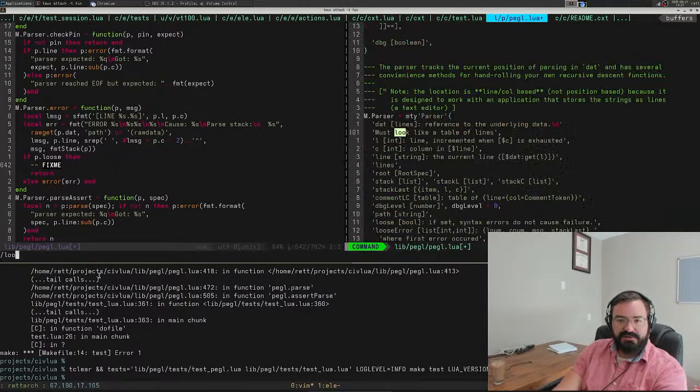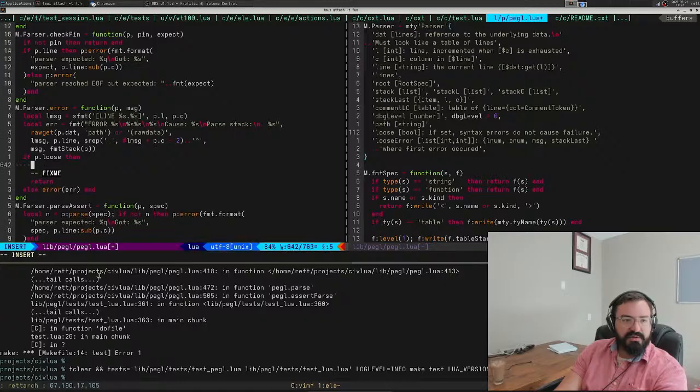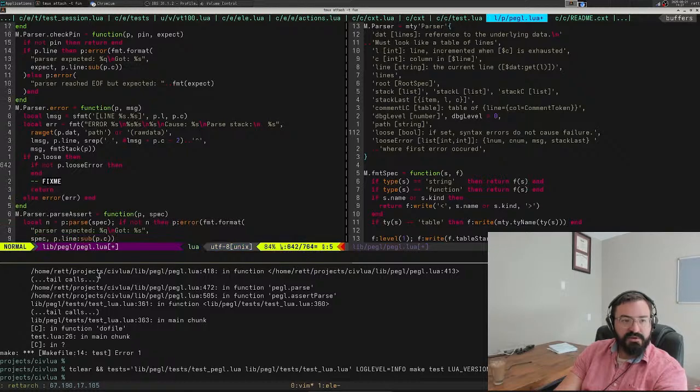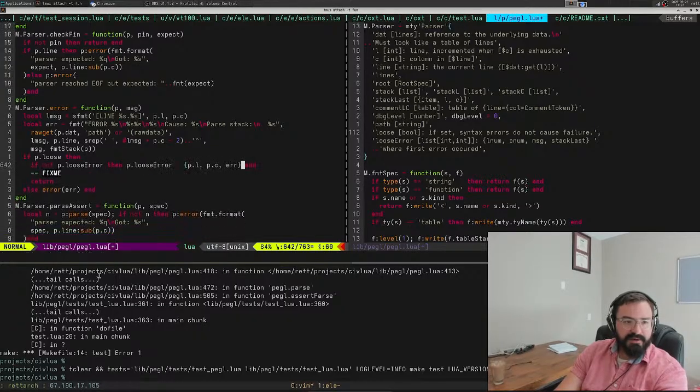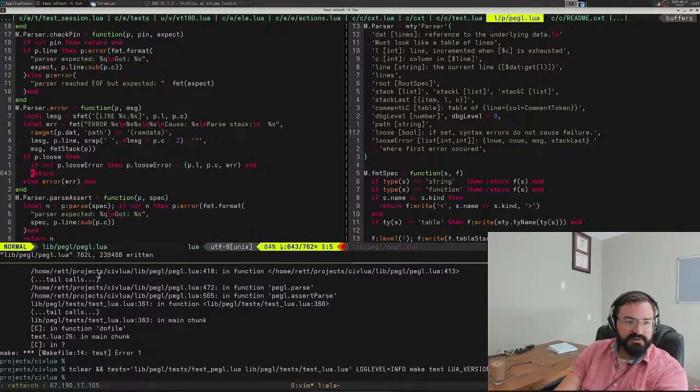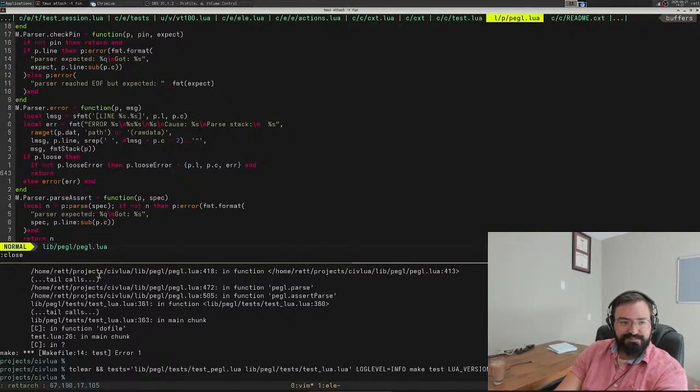If p.loose, and then we're going to do, if not p.loose error, we're going to store it. p.line, p.column, error. Yeah, so that can be there, and then we're just going to return nil, basically. Okay. And that mostly solves this problem.